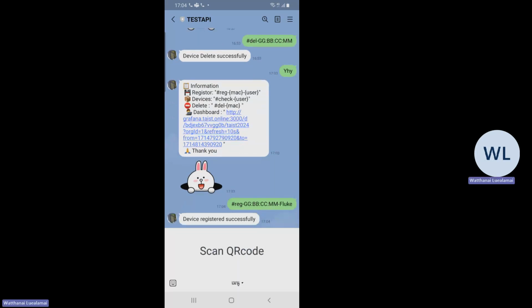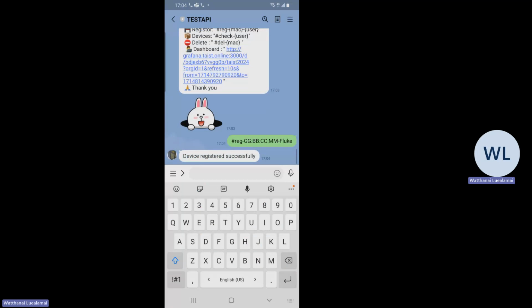If you have already scanned the QR code of our device, the Livebot chat should respond that you successfully registered. By the way, if you repeat the registration like this,